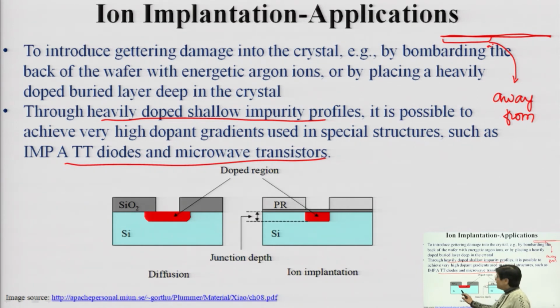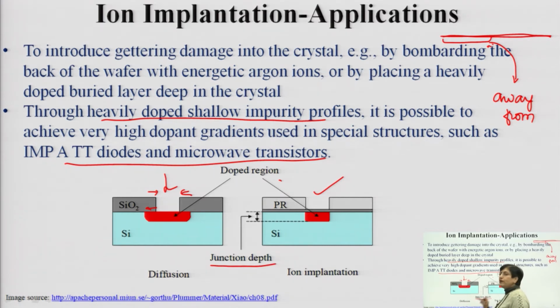See the difference: you already know there is something known as lateral diffusion happening. So, you have to ensure that the mask opening is precise in case of diffusion, whereas in ion implantation I get the exact profile, because this is the doped region where I am getting precision. This is the precise junction depth I am going to get.